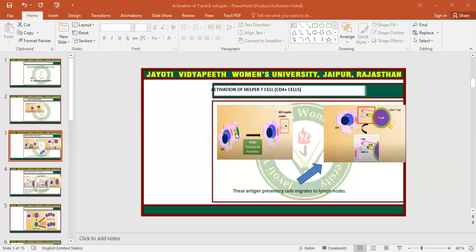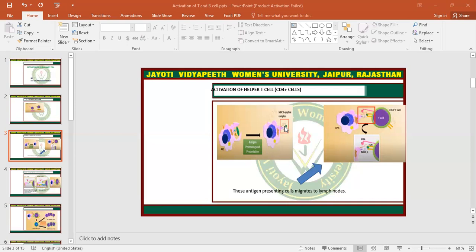Here, this is the antigen which is digested by the antigen presenting cell, and after processing, the antigen has been moved to the surface of the antigen presenting cell by the major histocompatibility complex. This was the early stage of the antigen, and this is the next step of antigen processing and presentation.